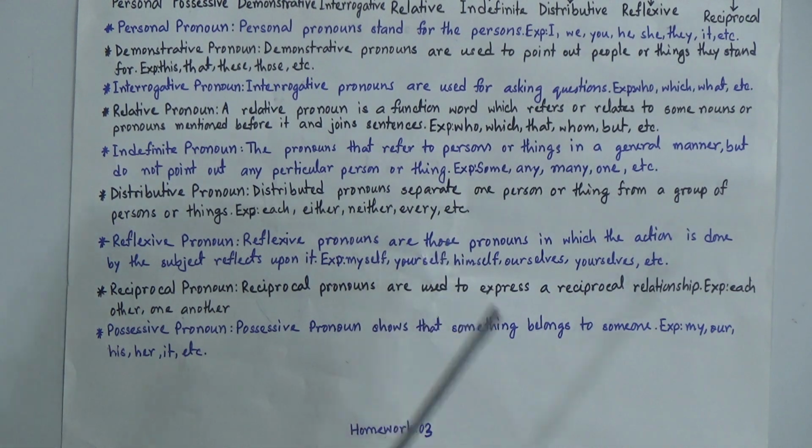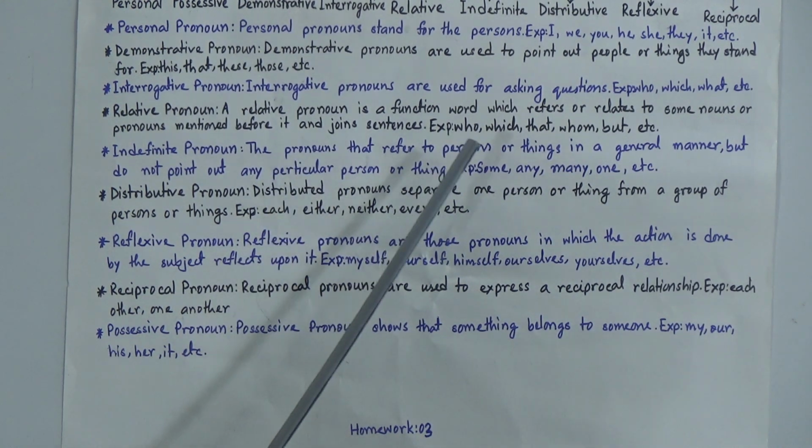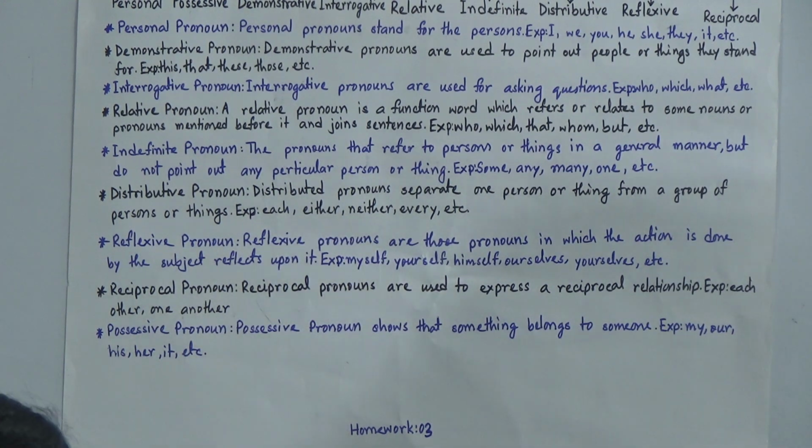That means the words which relate the sentences. Now look, at first it will sit in the place of a noun, and then it will join two sentences. Okay, I am going to give you example.